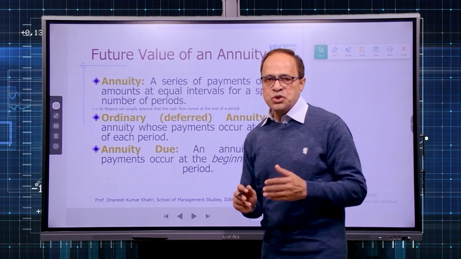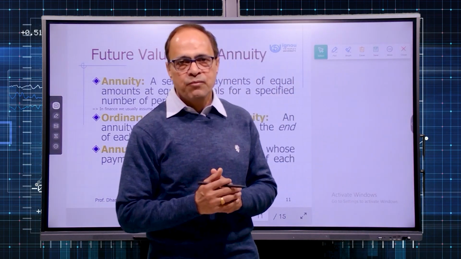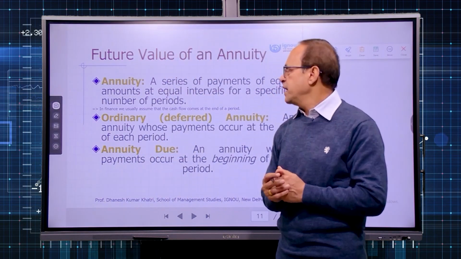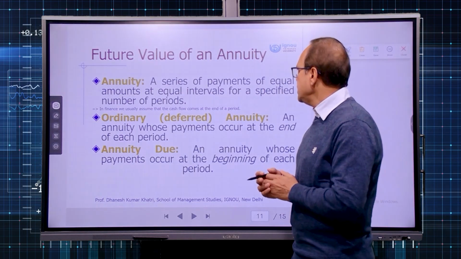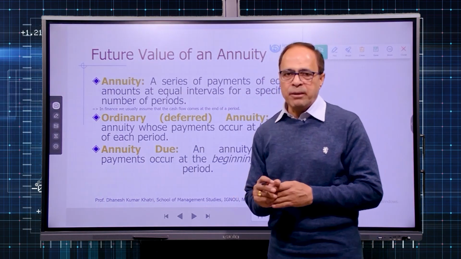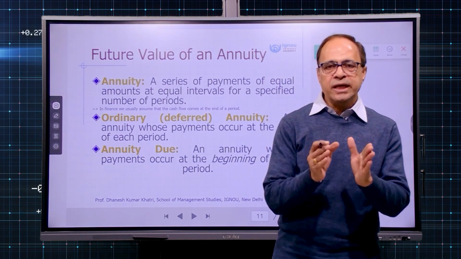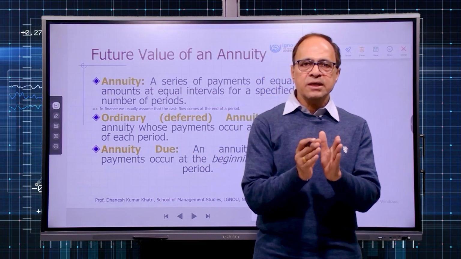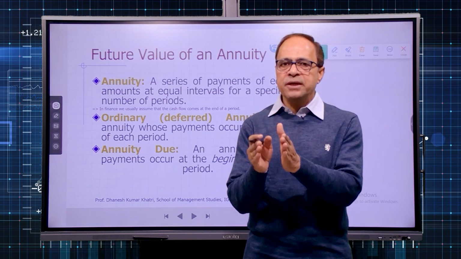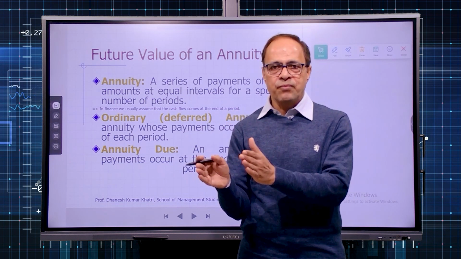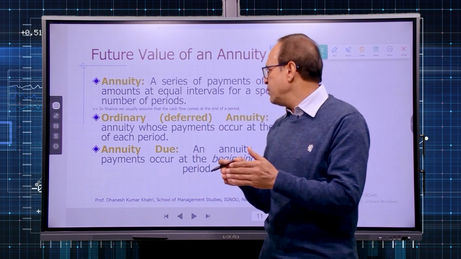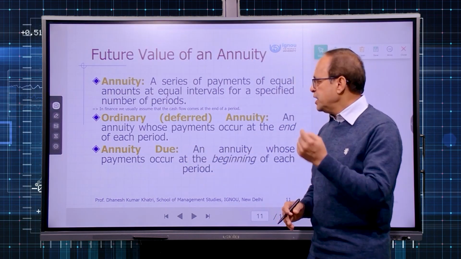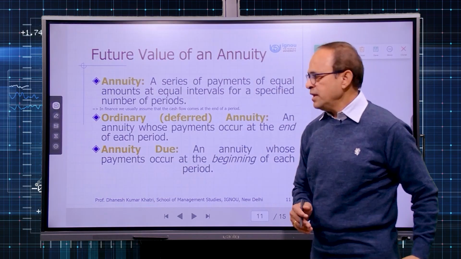So that was the future value of a single amount or lump sum amount. Now let us proceed to the concept of future value of an annuity. An annuity is a series of equal amounts or payments which continues at a regular interval for a definite time period. The default consideration is that at the end of every period you will pay or receive the money. However, we can also have an advance annuity, which is called annuity due. This concept is worth learning.